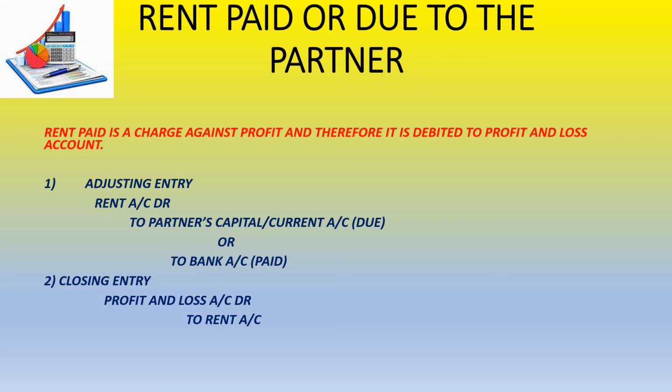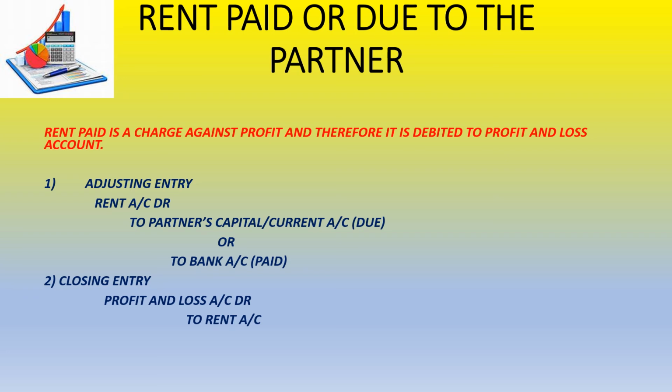That is again a charge against profit, and it has to be debited to which account? Profit and loss account. So the adjusting entry is rent account debit to partner's capital / current account if the rent is due, and if the rent is paid, it will be to bank account.